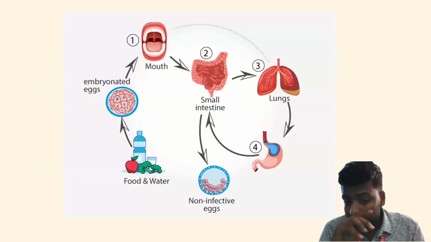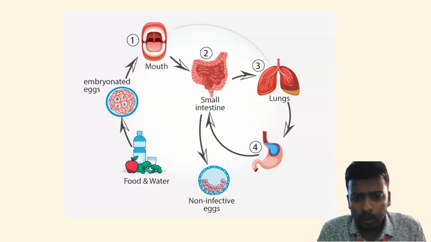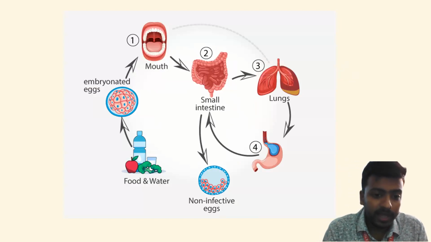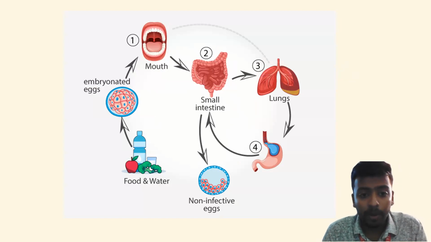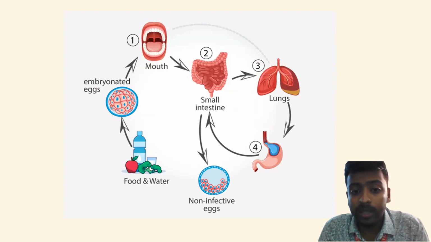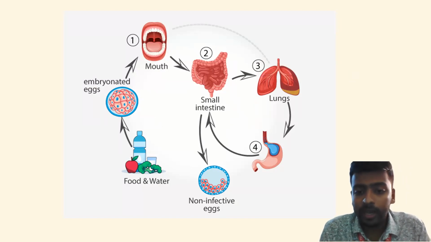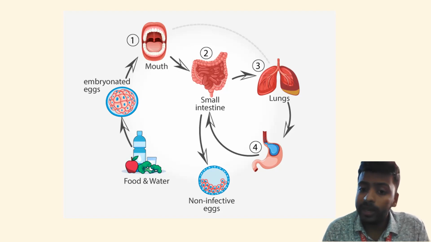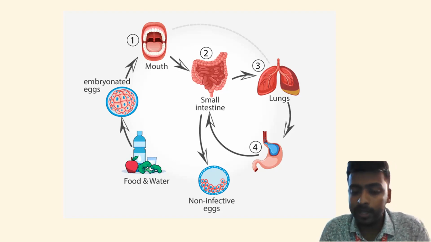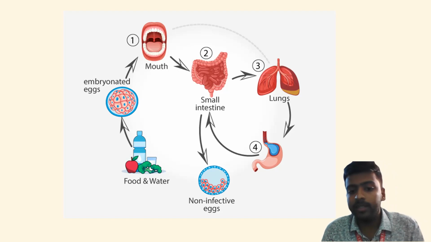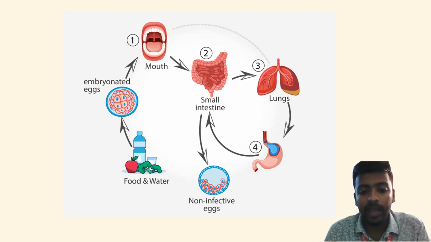Now in this image we can understand what are the main organs that are involved in the life cycle. Here we can see that when contaminated food, the embryonated egg, is eaten or ingested, they go into the intestine. Now from there they go to the lungs where they get developed, and then they move to the trachea and the pharynx, and then they get swallowed back, and ultimately reach the stomach, then the intestine again. And then from the intestine, the non-infective form of the egg is excreted again.